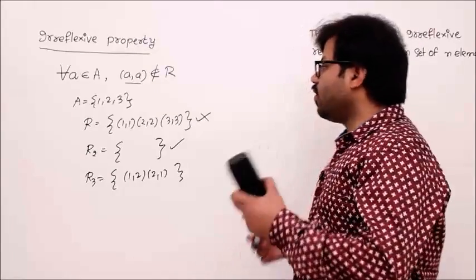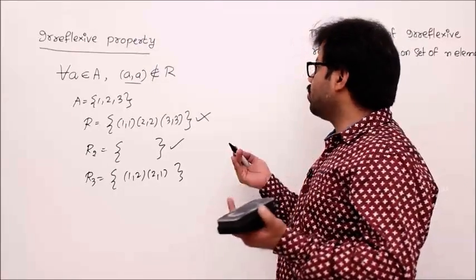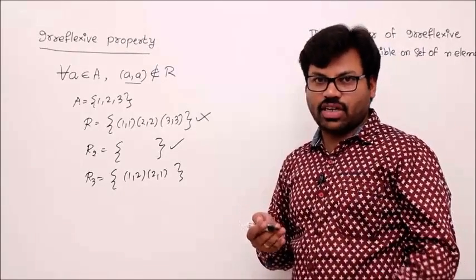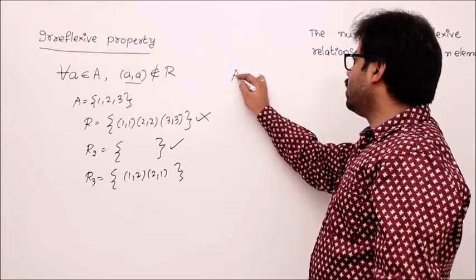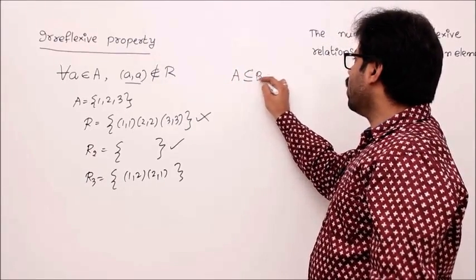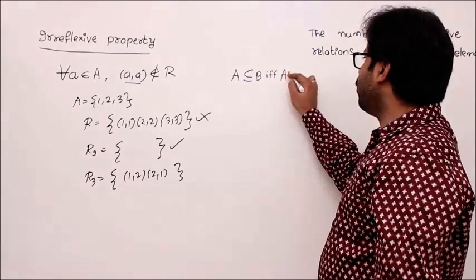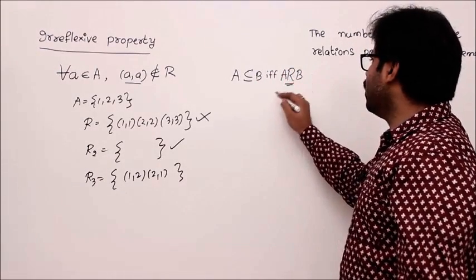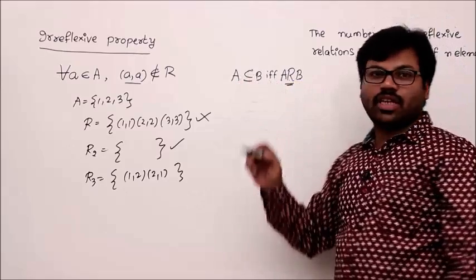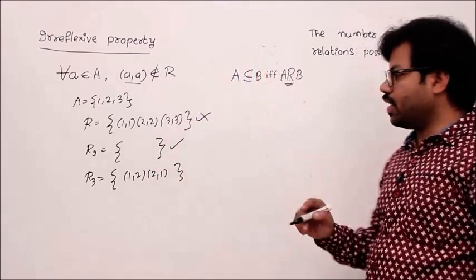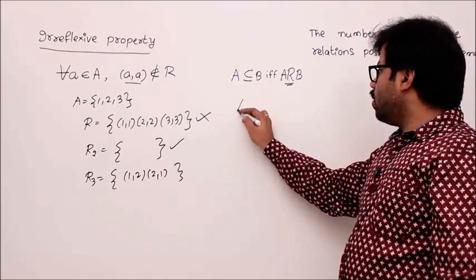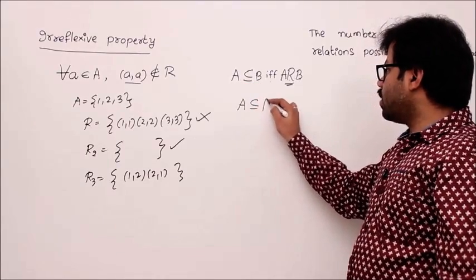Understand? Let's see one example like a description. They give you a description and they ask whether it is irreflexive or not. An example of such a description: A is related to B if and only if A is a subset or equal to B. Let's take this relation definition. Definitely it is not irreflexive. The reason, every set is a subset of or equal to itself, isn't it?